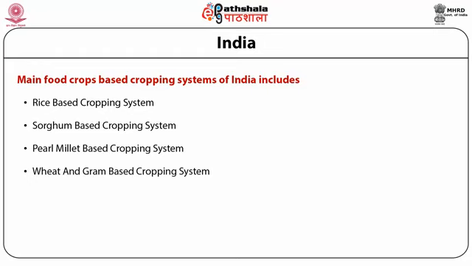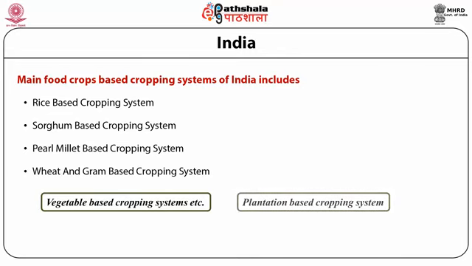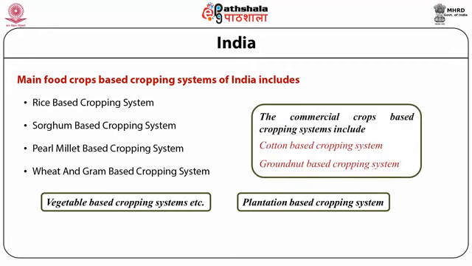Besides these, the cropping systems of India are also classified on the basis of vegetables, that is vegetable based cropping system; on the basis of plantation, that is plantation based cropping system; and on the basis of commercial crops, which mainly include cotton and groundnut, that is commercial crop based cropping system, which is again classified into two: cotton based cropping system and groundnut based cropping system.